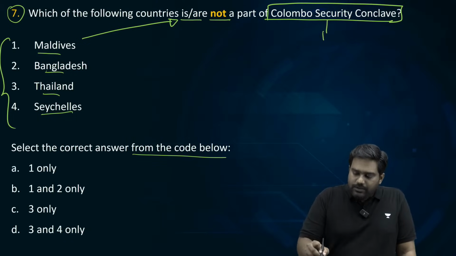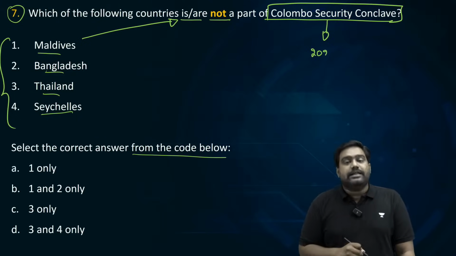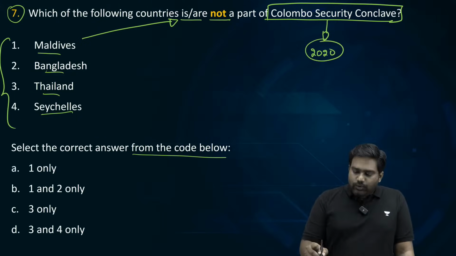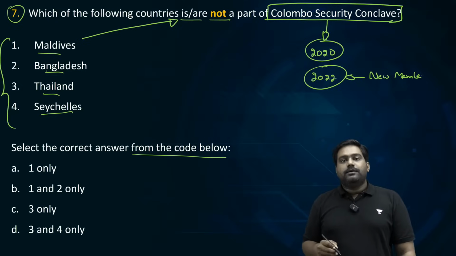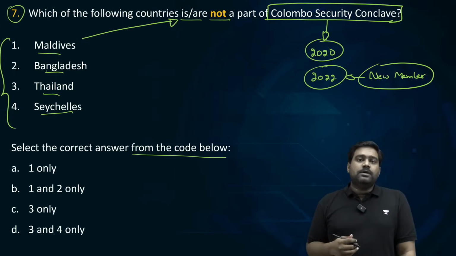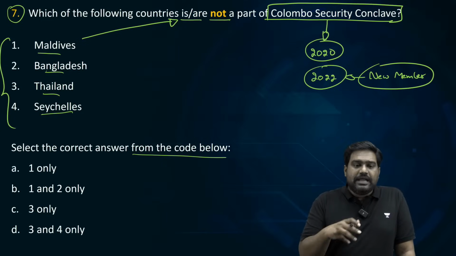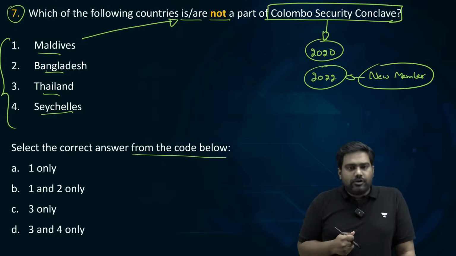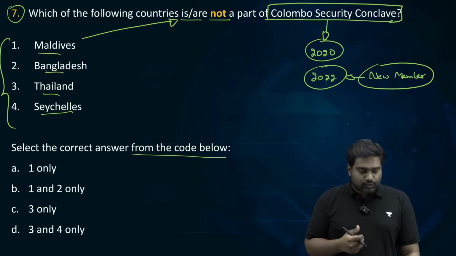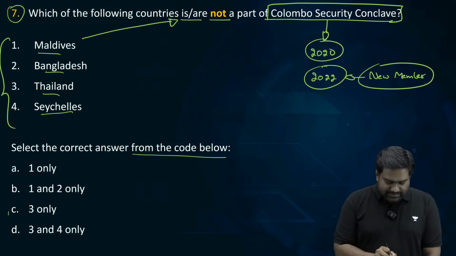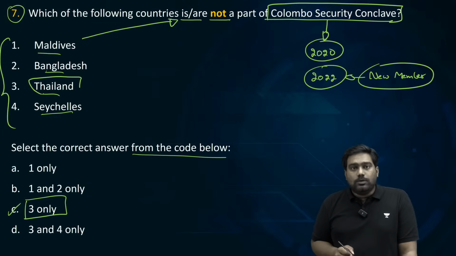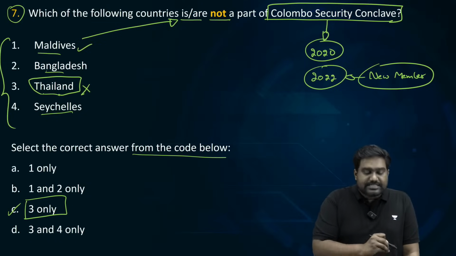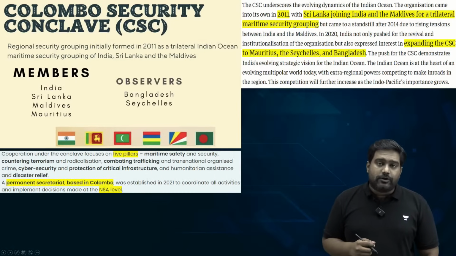The Colombo Security Conclave was established recently, in 2020. In 2022, a new member was added into the Colombo Security Conclave. And since then, it has become a key platform for security cooperation in the Indian Ocean. Let's see how many of you are getting it right. Almost 44% of students have the right answer. Option C, 3 only, is the correct answer. Thailand is not part of the Colombo Security Conclave. Maldives, Bangladesh, Seychelles, they are part of the Colombo Security Conclave.